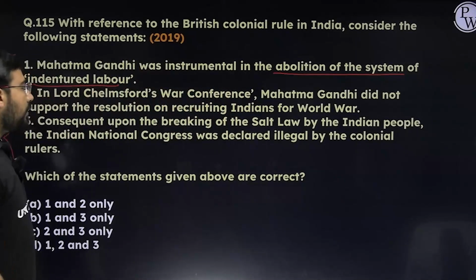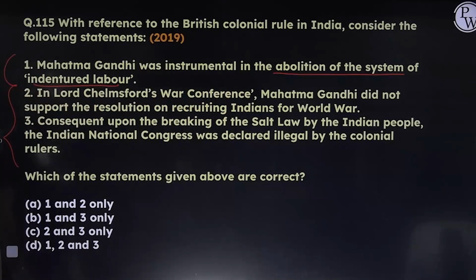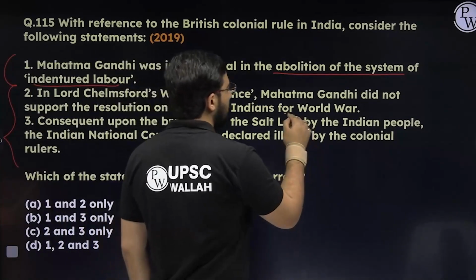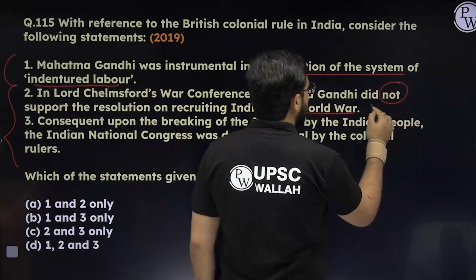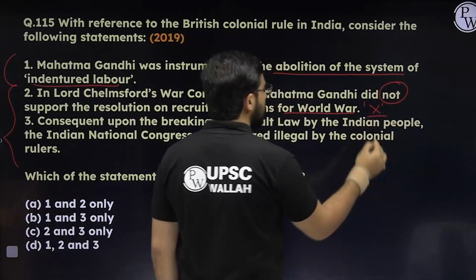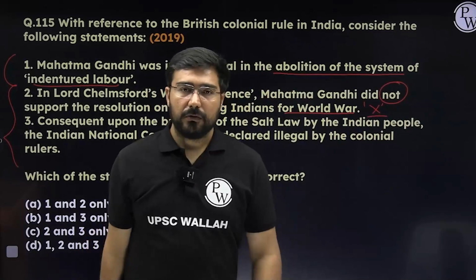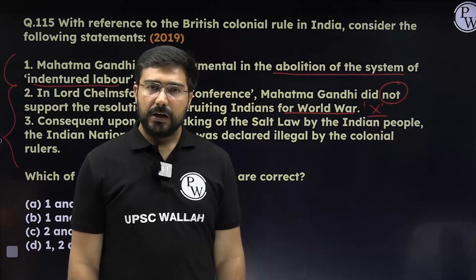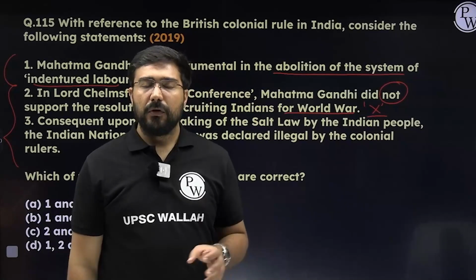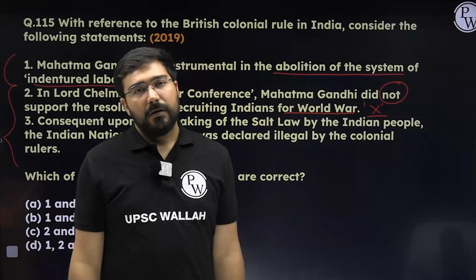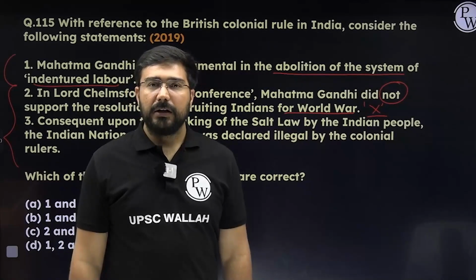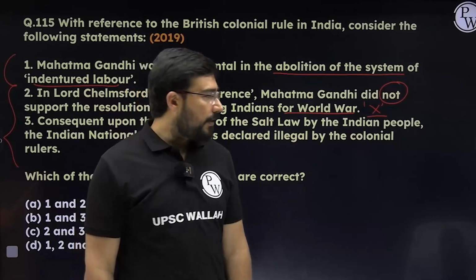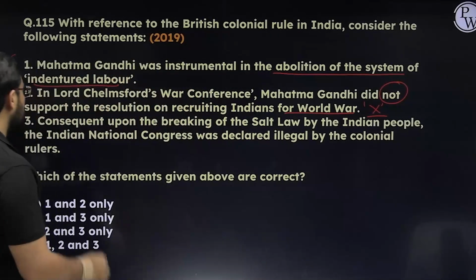Second, Lord Chelmsford's War Conference. Mahatma Gandhi did not support the resolution on recruiting Indians for the World War. This is incorrect. Even if you do not know the information, please remember that during the First World War, moderates, extremists, Gandhiji, everybody was supporting the British. The reason was that they thought that after the war, they were going to give us self-governance. But when nothing of that kind came, they gave us the Rowlatt Act, and we started the Satyagraha.